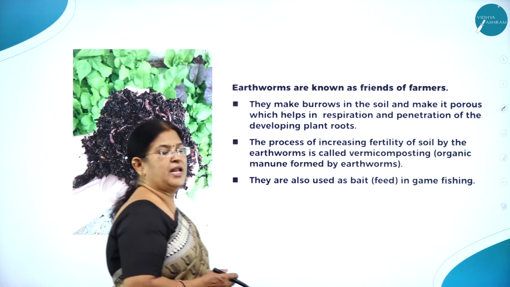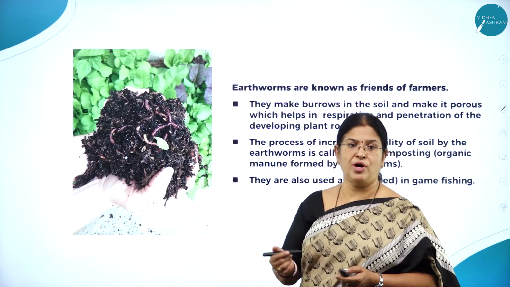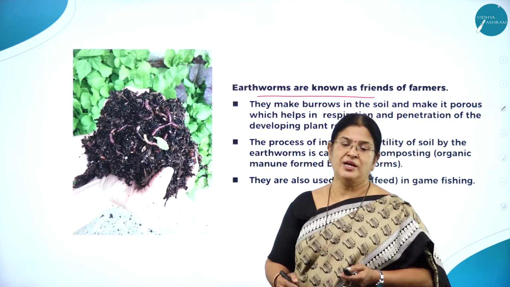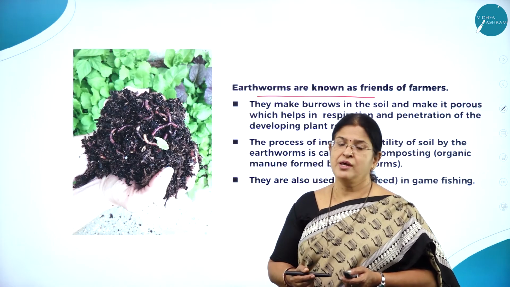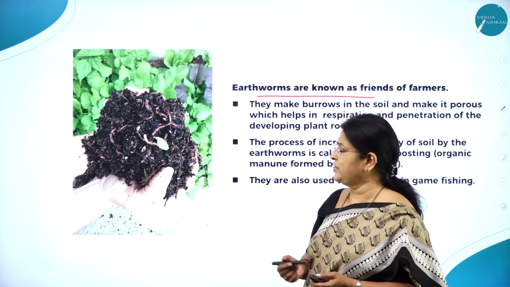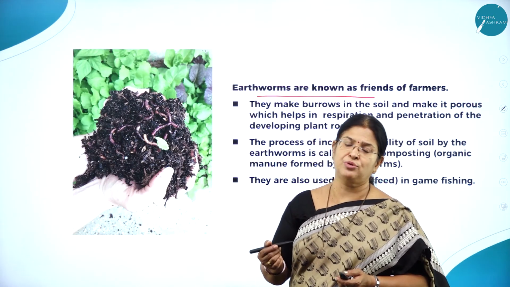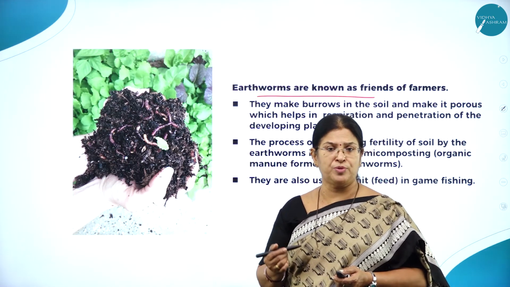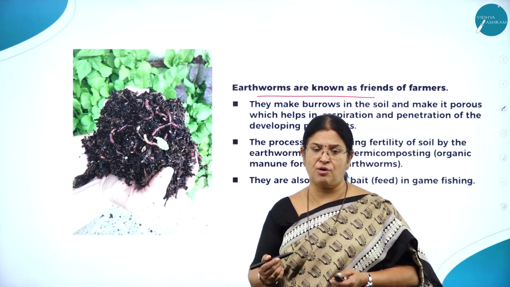Moving on to the last part of this particular animal called earthworm. As we all know, the earthworm is called the farmer's friend. Why is it called a friend of the farmer? Because it enriches the soil fertility. We are now going back to the good old method of using organic manure, or a process called vermicomposting. So what is vermicomposting? It is nothing but a method of producing organic manure.